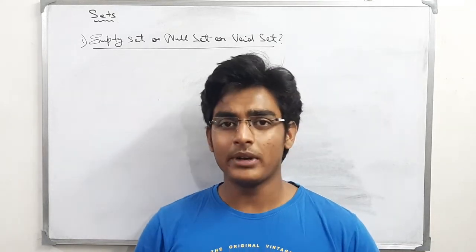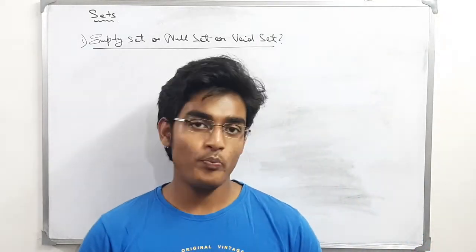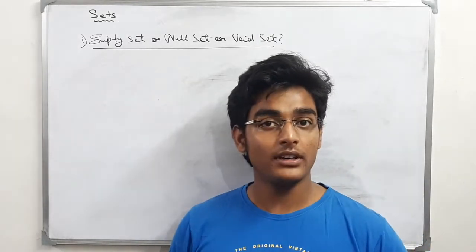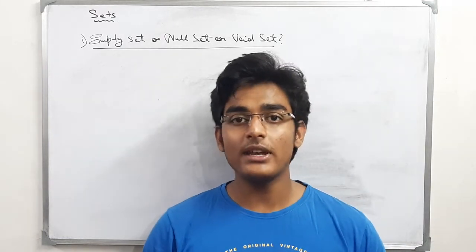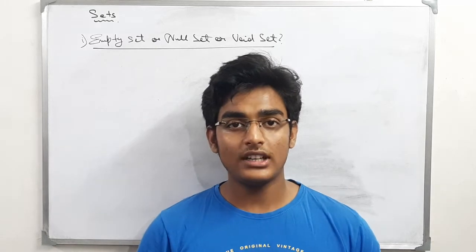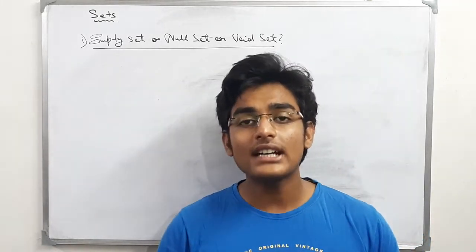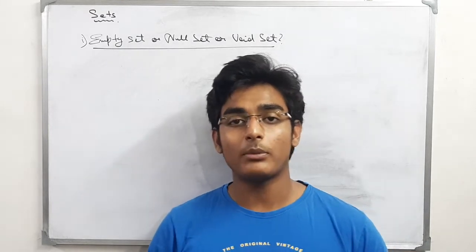Is there any element which is negative but greater than 0? No. There is no such element which is greater than 0 still being negative. Hence the set containing all negative elements greater than 0 is an empty set. Cardinality of this set is 0. What is the cardinal number of a set?